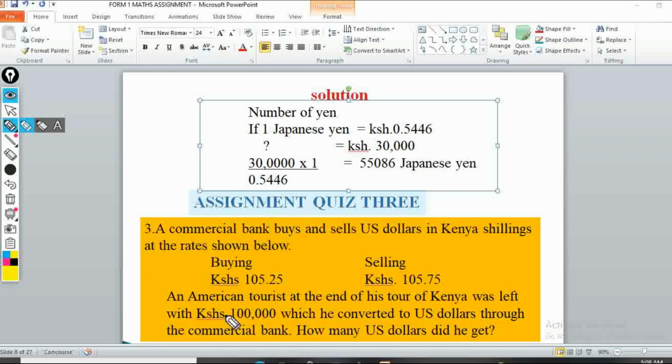So an American tourist at the end of his tour of Kenya was left with 100,000, which he converted to US dollars through a commercial bank. How many US dollars did he get? So maybe you can write that one down in your book and try to work it out. So that is assignment question number 3.